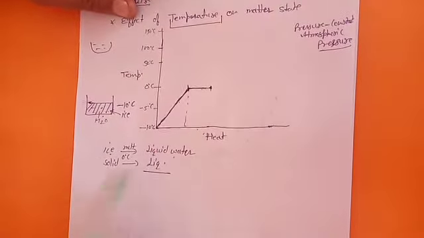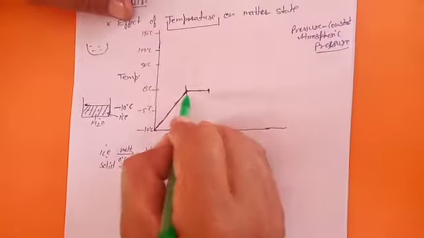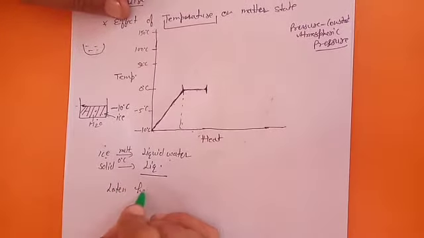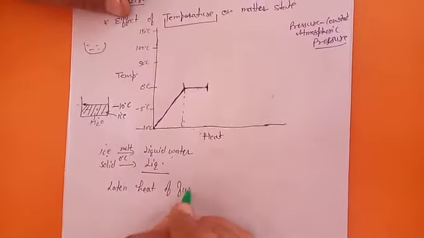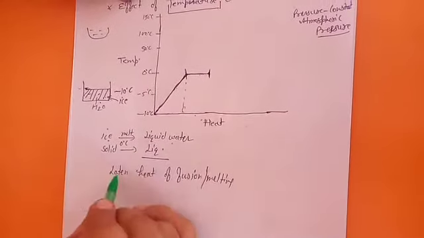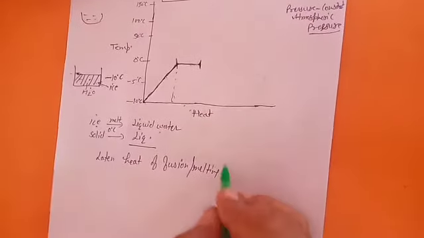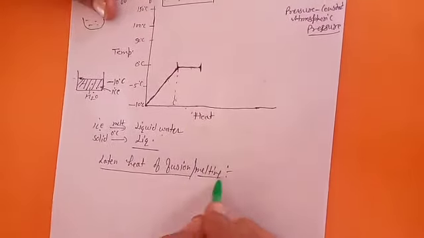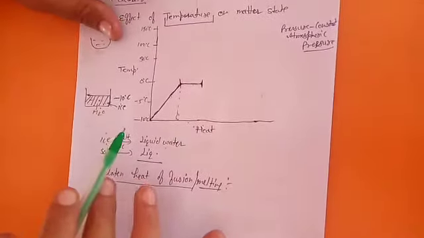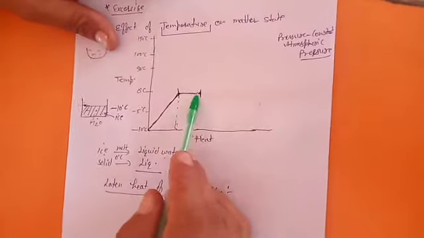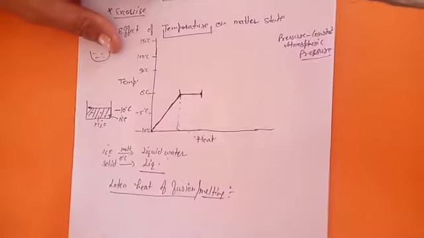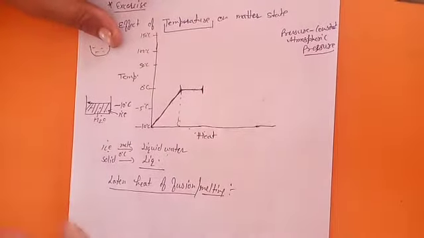So it needed some heat. That amount of heat is known as latent heat of fusion. Fusion is the same word here as melting. Okay, in some books you also get latent heat of melting. So how will you define this latent heat? You know that you need some heat in every other matter as well. When they are changing state from solid to liquid, a small amount of heat is needed, and at that time temperature will not rise, only the state of the matter gets changed.